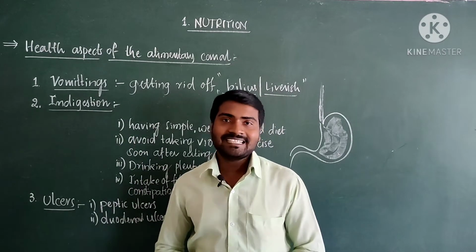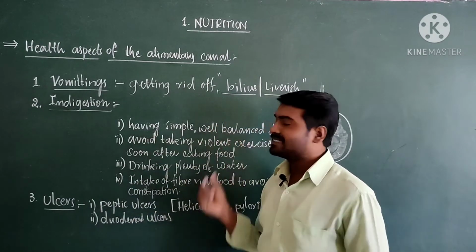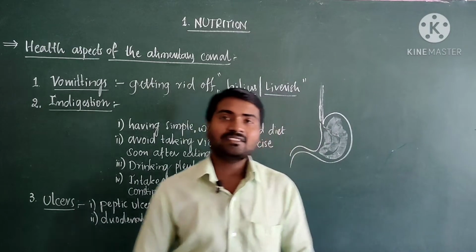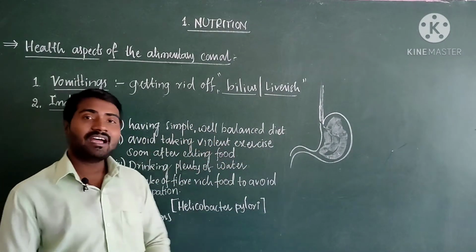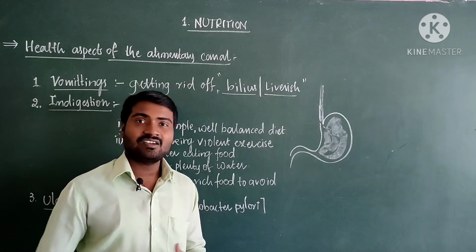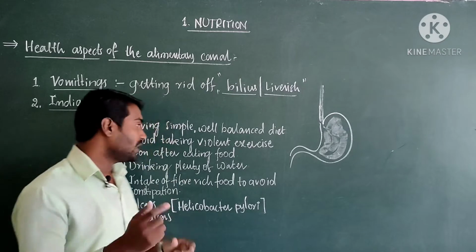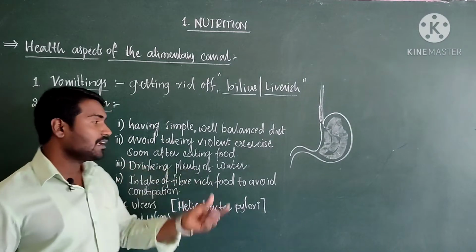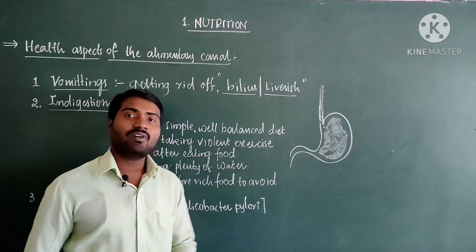How to avoid indigestion? By following simple measures like having a simple and well balanced diet. Avoid strenuous, hard or violent exercise soon after eating food. And drink plenty of water, the required amount.